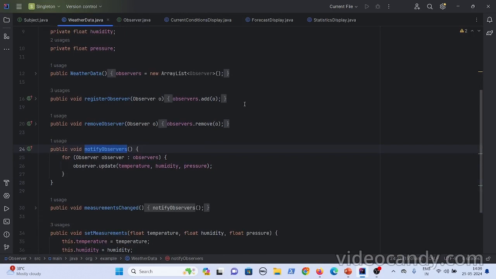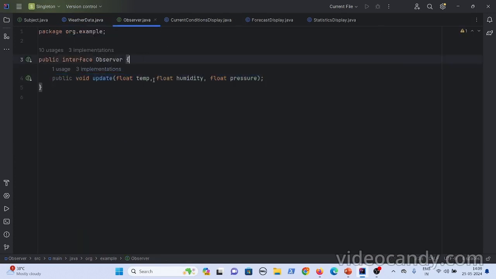If you push the complete data, then you are unnecessarily pushing data to the observers which they are not interested in. Maybe they are interested in one attribute, but you are sending three attributes. If you see here in this observer pattern, you have sent temperature, humidity, pressure, okay?